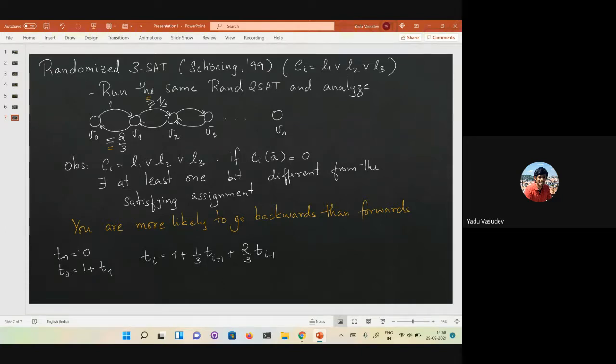You're more likely to go to i-1 than i+1. With probability 2/3, you will go back. And if you actually analyze this, what you will see is that T0 is going to be something like theta of 2 power n.